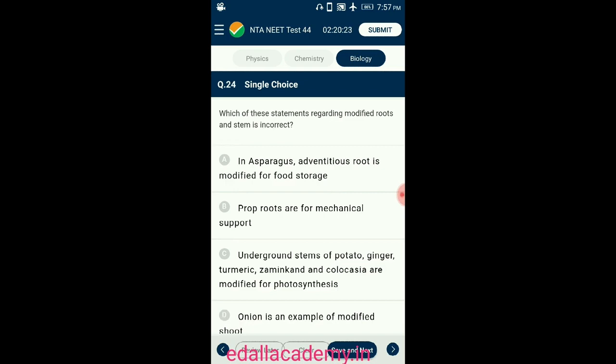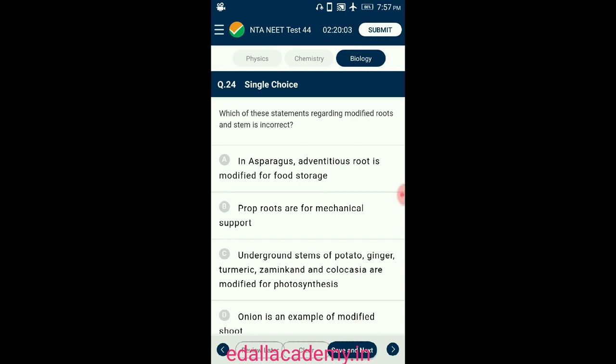Question number 24. Which of these statements regarding modified roots and stem is incorrect? Asparagus has fasciculated root that arise in bunch from the lower node of the stem and become fleshy for storage of food. It is a type of modified adventitious root.